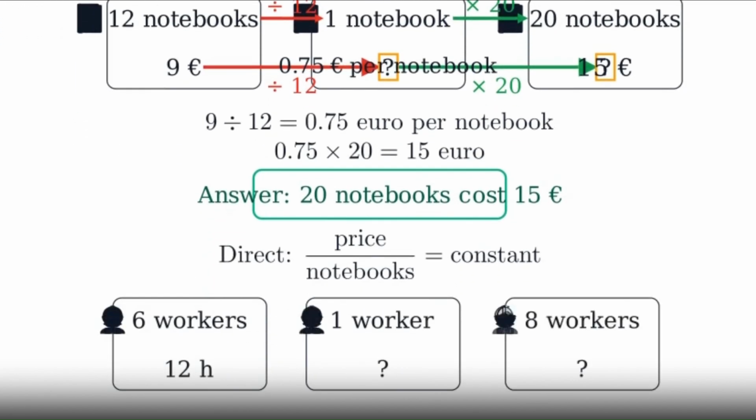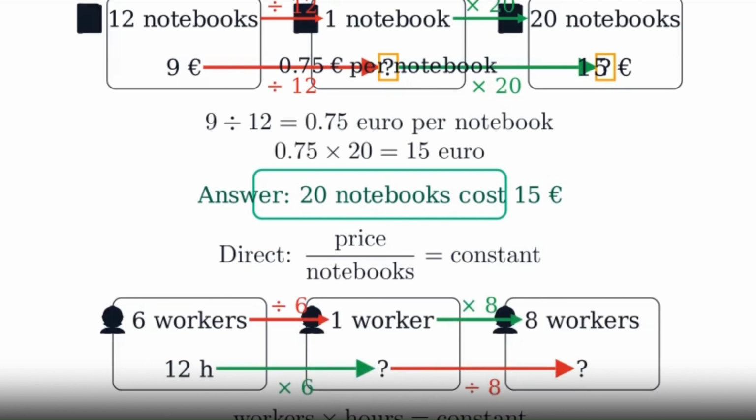Now, an inverse proportion example. 6 workers need 12 hours. How long do 8 workers need for the same job? Inverse means more workers means less time because the product workers times hours stays constant. The 2-step method still works, but the operation flips between the lines.